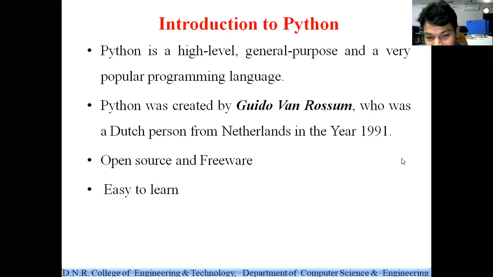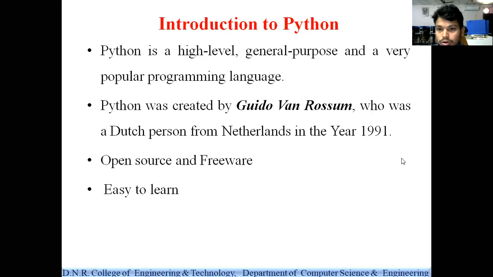So that means it is not a machine language, that is called assembly language, or a low level language. It is not a low level language, it is a high level language. High level in the sense the programming can be understood by the programmers, right? Okay, so that is the first point. Introduction to Python: what is Python? Python is a general purpose high level programming language.